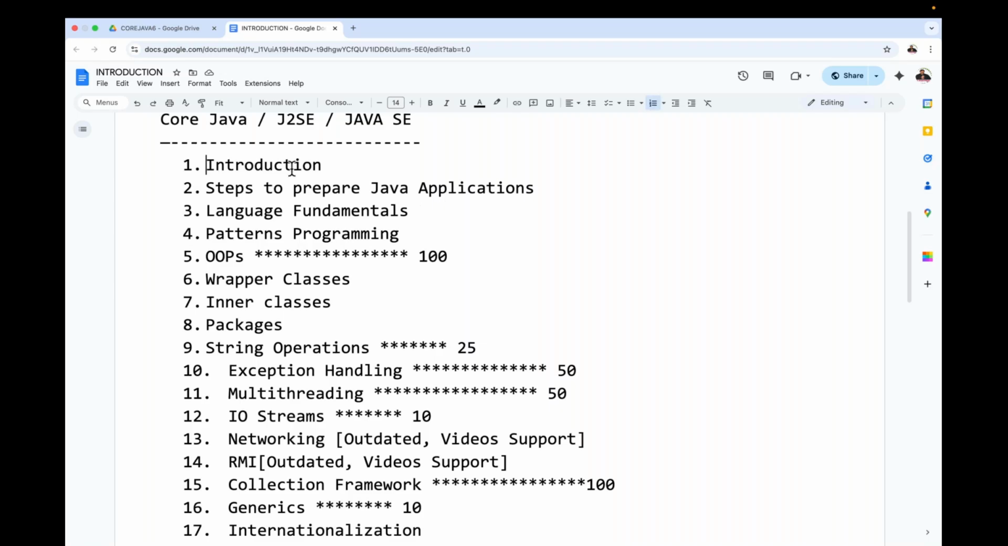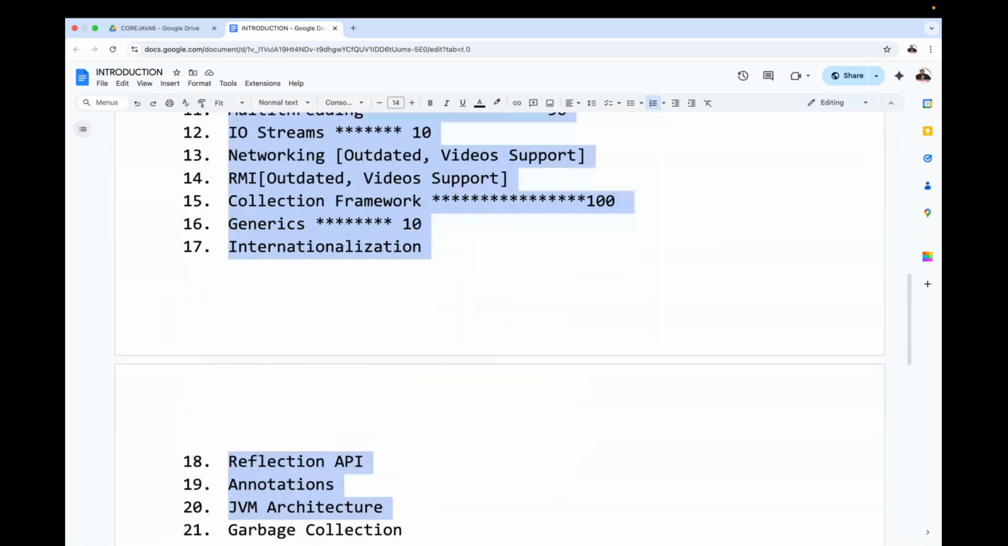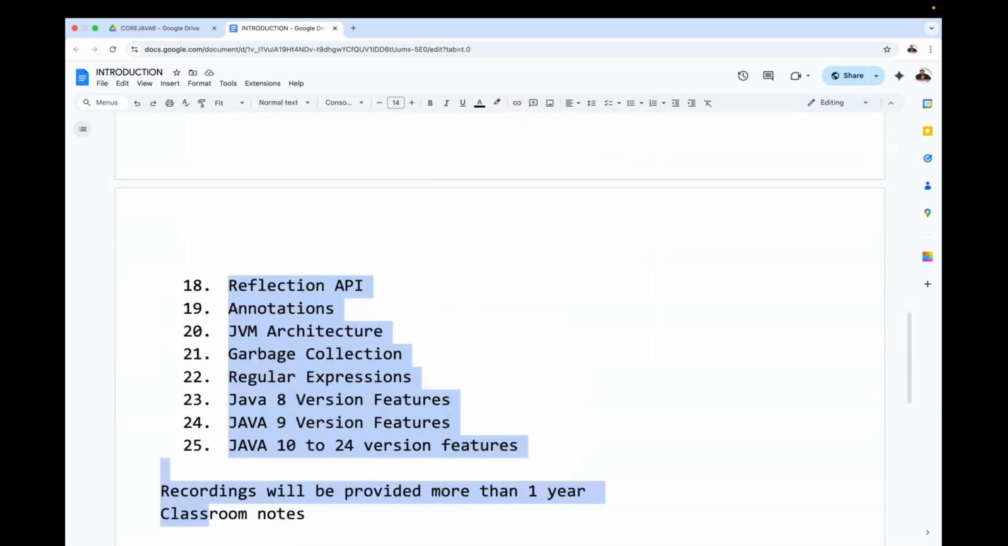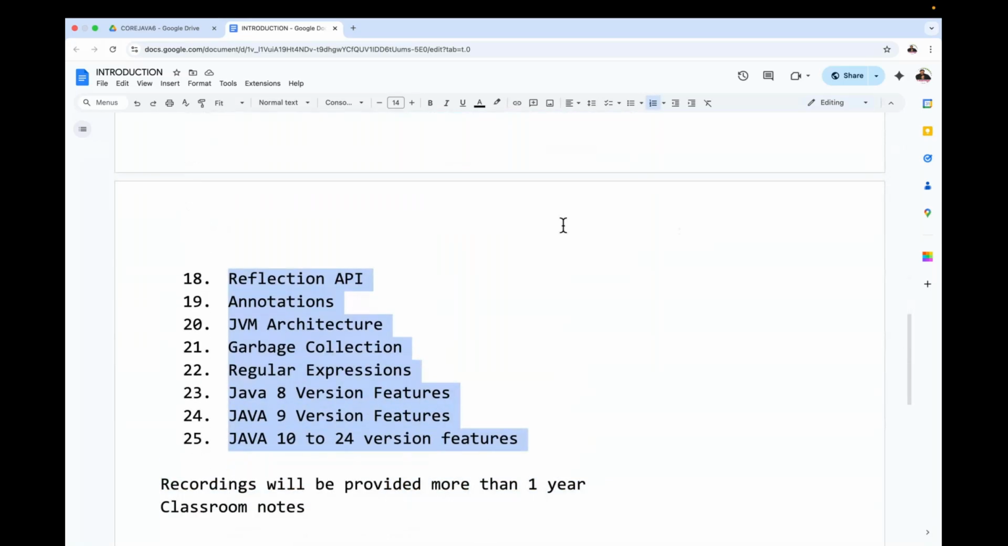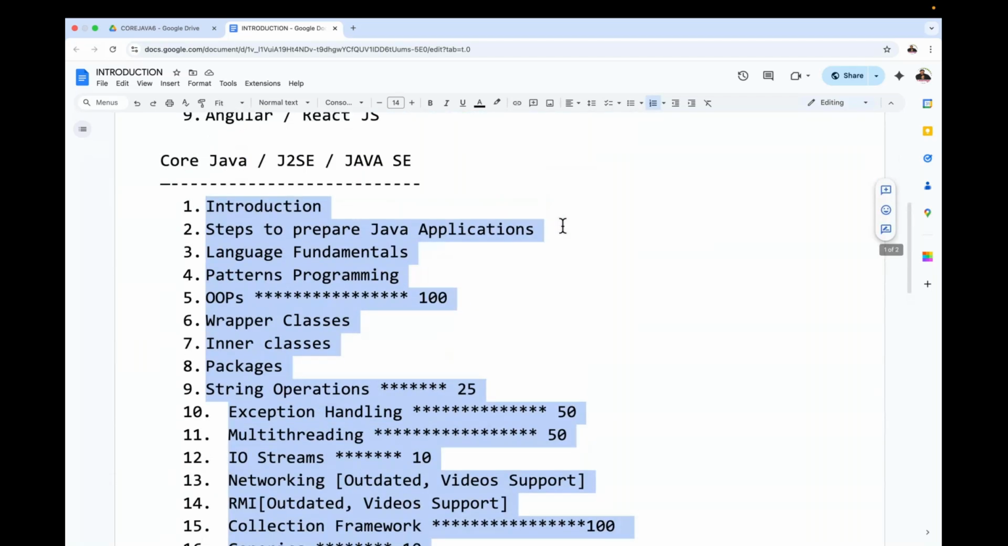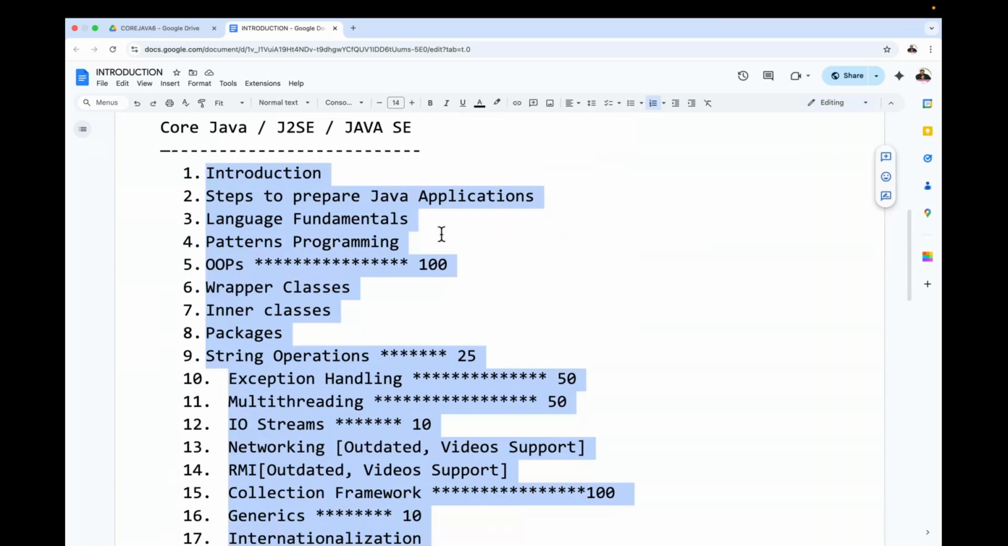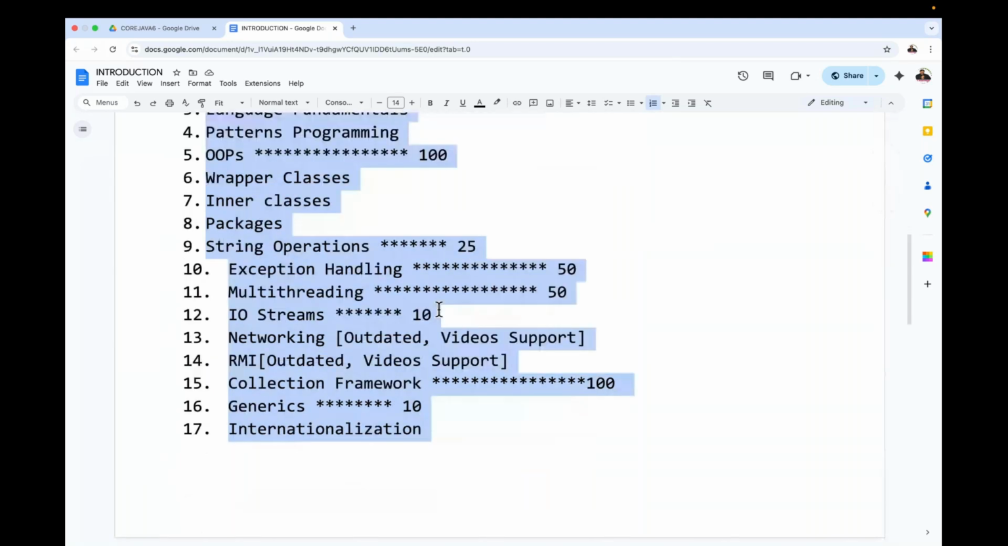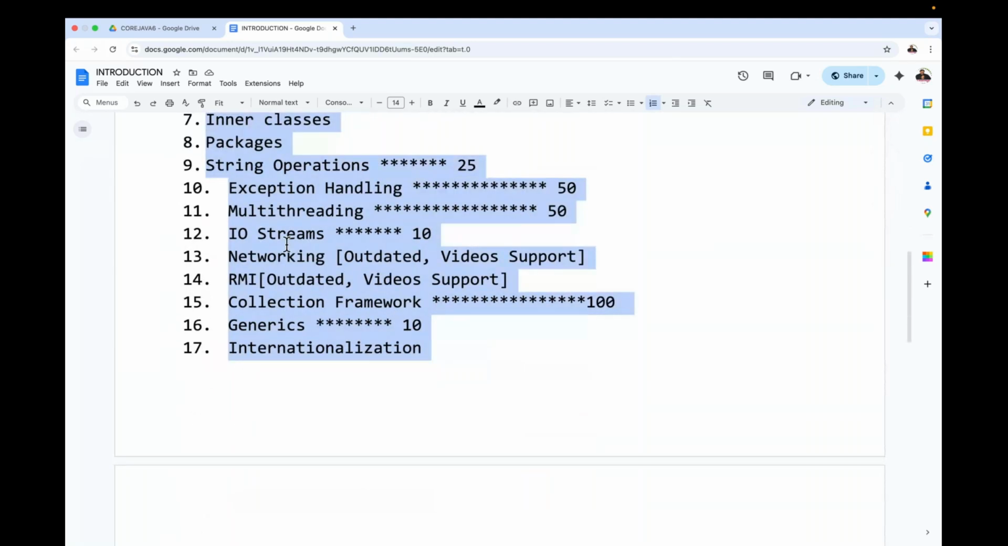In Core Java, what topics are available? What content am I going to cover? All the points I'm going to provide to you so that you can understand it clearly. Up to the latest version, we are going to have discussion here. Right from the introduction part: introduction, steps to prepare Java applications, language fundamentals, pattern programming, OOPs, wrapper classes, inner classes, packages, string operations, exception handling, multi-threading, IO streams. Of course, networking and RMI are two outdated topics.